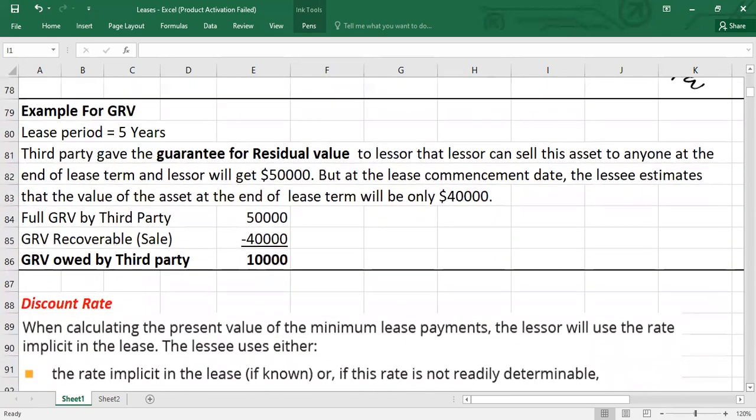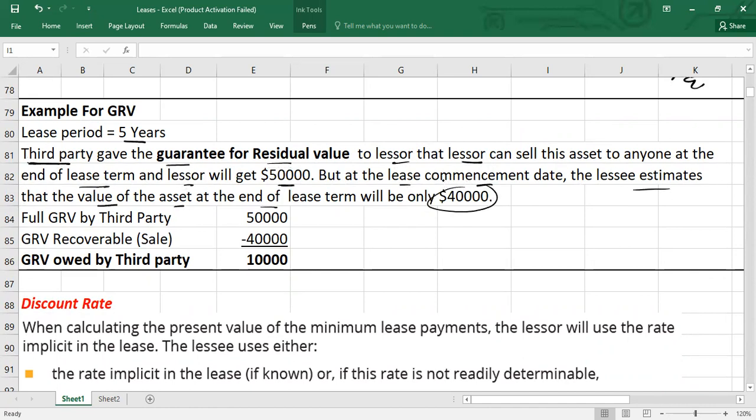In different scenarios we will use different values, that's why I put this example here. Again we have a lease period of 5 years. Here we have a third party, which could be any party unrelated to the lessor. The third party gave the guarantee for the residual value to the lessor, so that the lessor can sell this asset to anyone at the end of the lease term and will get $50,000. But at the lease commencement date, the lessee estimates that the value of the asset at the end of the lease term will be only 40,000.